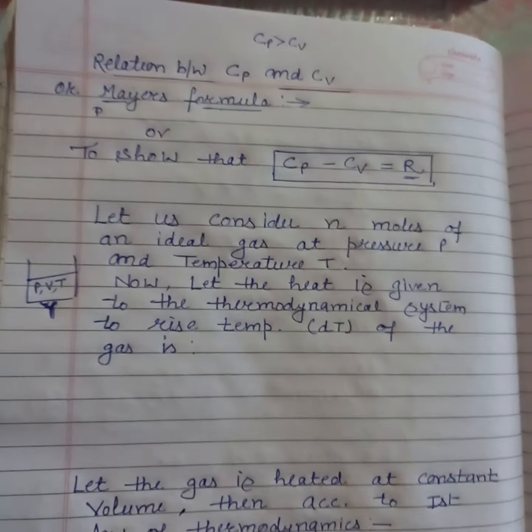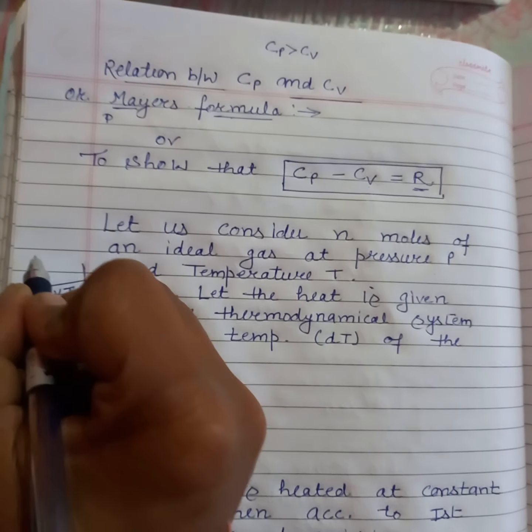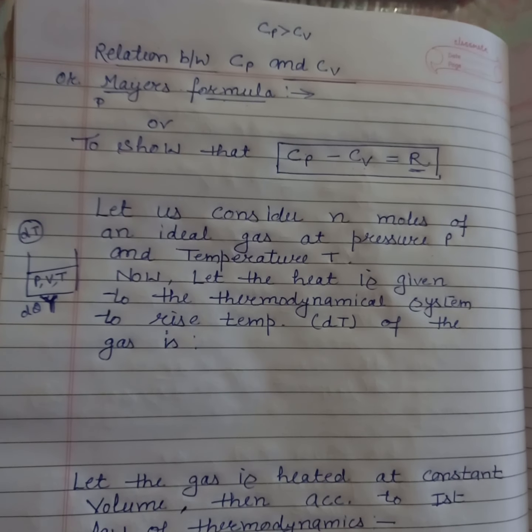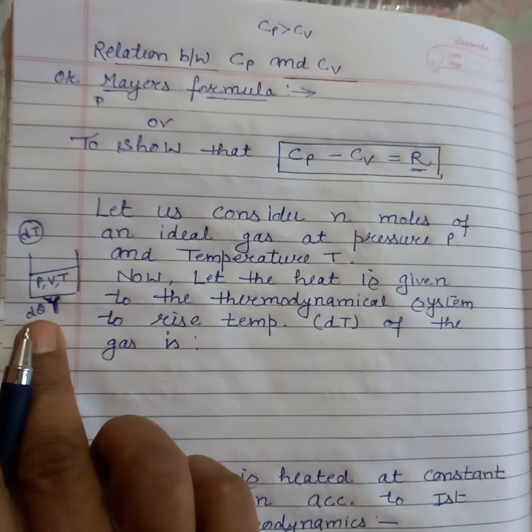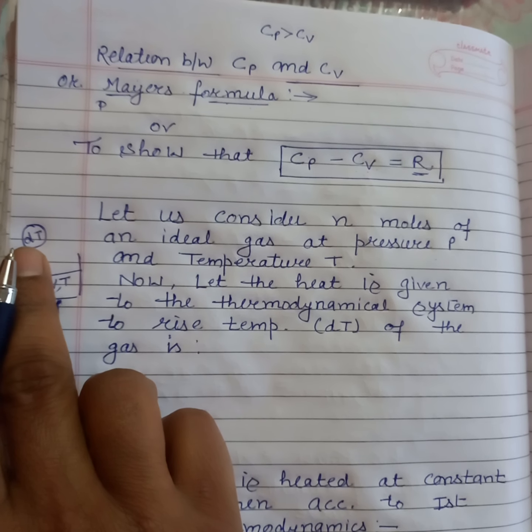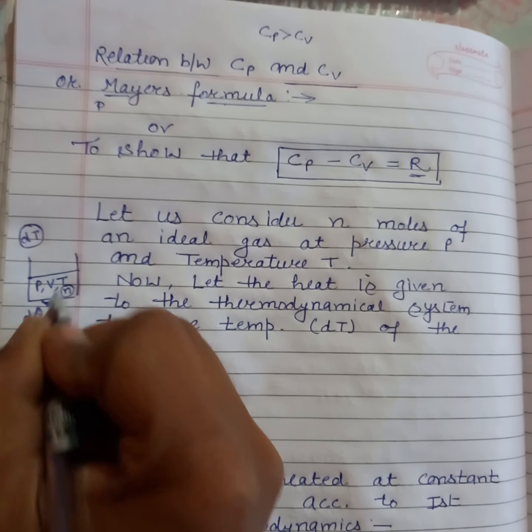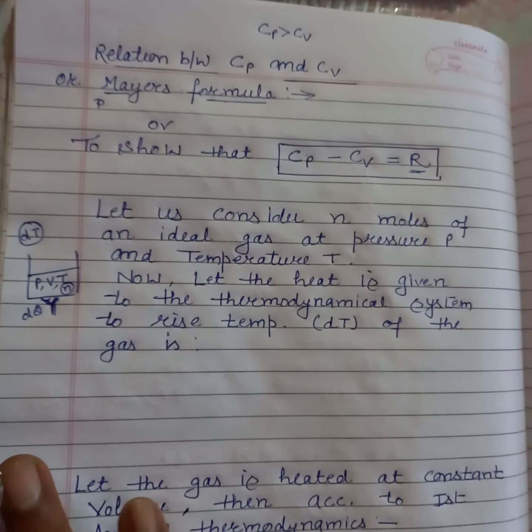I have provided heat dq to this gas, and the rise in temperature that takes place is dT. The gas contains n moles and its specific heat capacity is c.